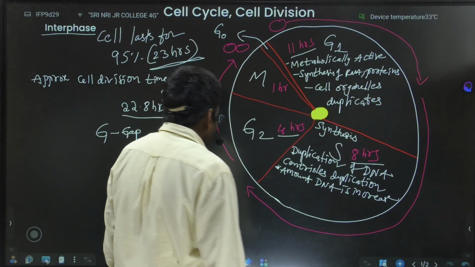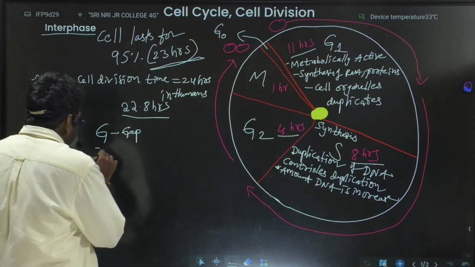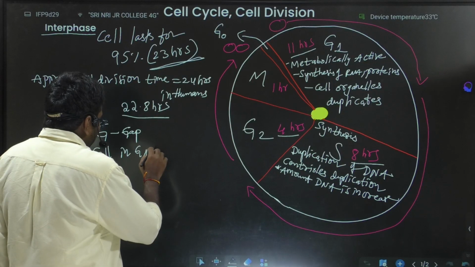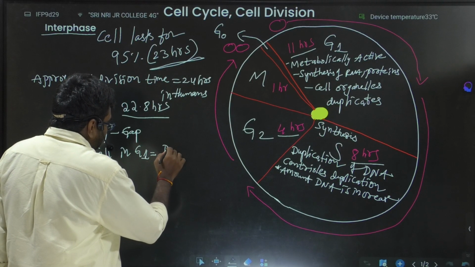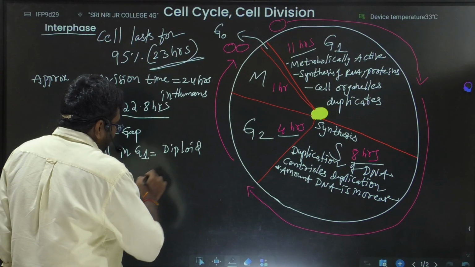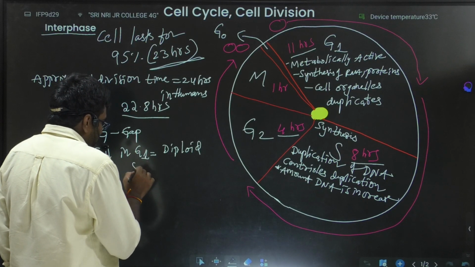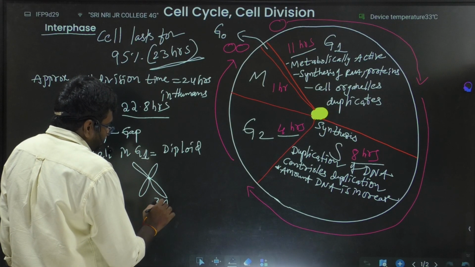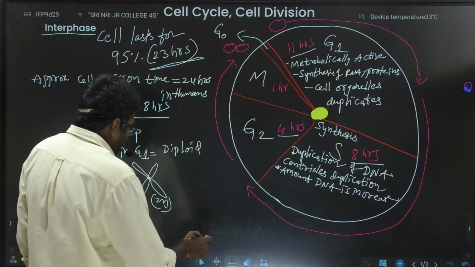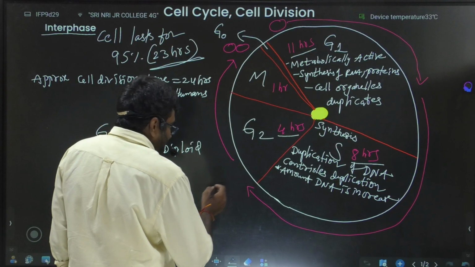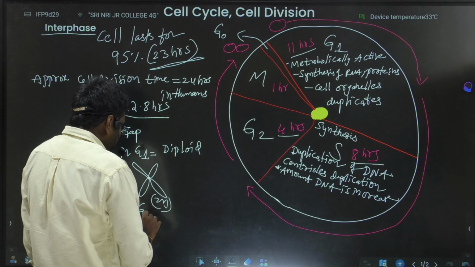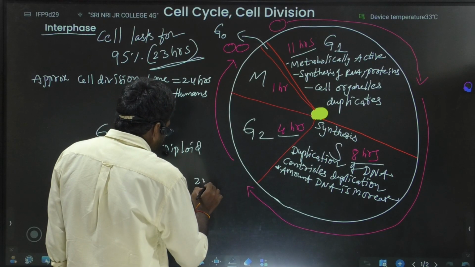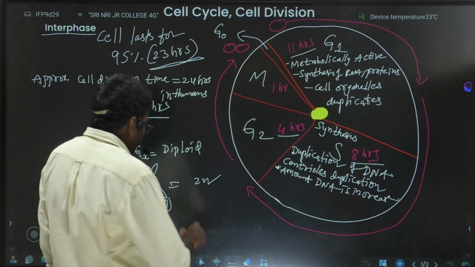For example, a cell in G1 is in a diploid condition, and the ploidy in the S phase is also 2n.